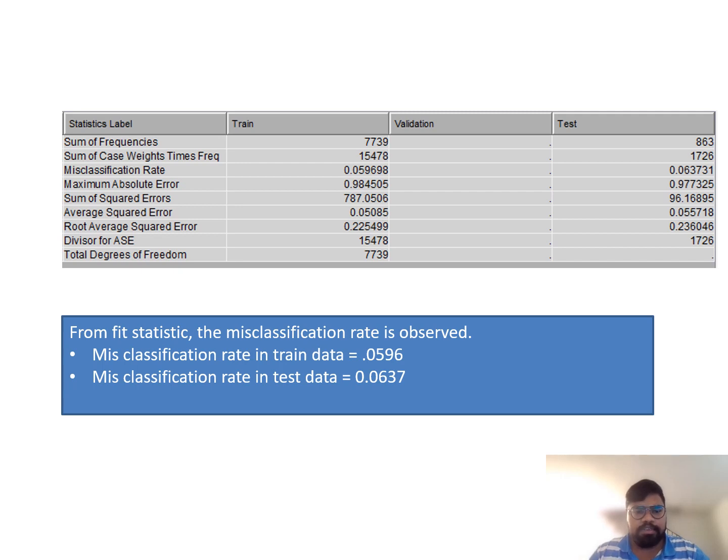From the above table, you can see the goodness of fit statistic, the misclassification rate, is observed. In the training data, the misclassification rate is 0.0596 and the misclassification rate in test data is 0.0637.